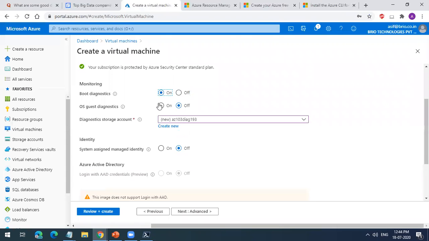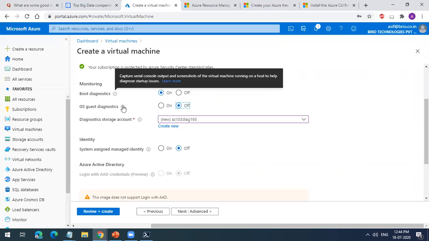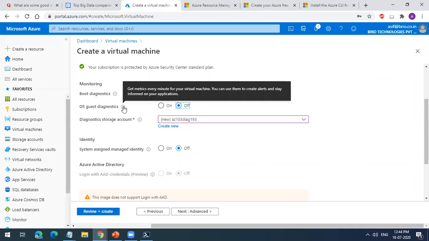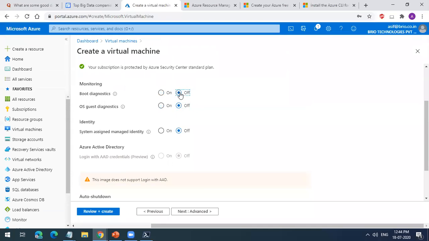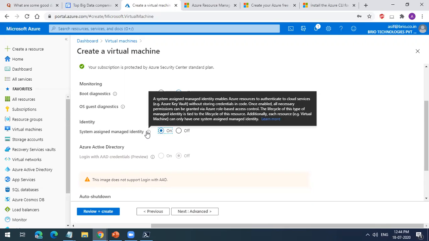You should also have your OS guest diagnostics if you want to. These are the boot logs. This is the OS guest logs, Windows logs and the boot diagnostic logs. So you have this feature in Azure. And if you want the identity to happen using your Azure AD also, you can do this. Okay, Azure Key Vault service.